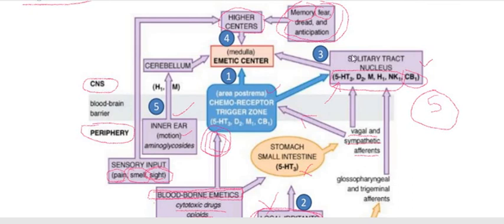And if we block the action of the five neurotransmitters, like 5-HT3, dopamine, muscarinic, histamine and neurokinin, then those drugs are used as antiemetics. And if you use an agonist of the cannabinoid 1 receptor, then again they are also used as antiemetic drugs. So this is about the physiology of emesis.